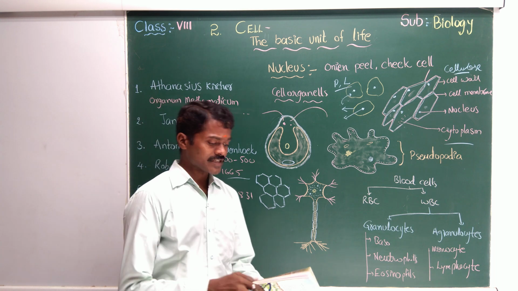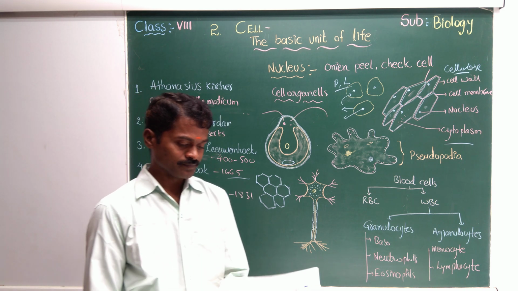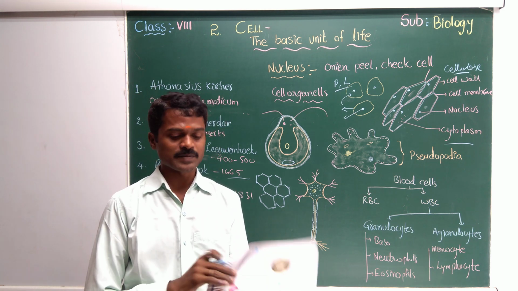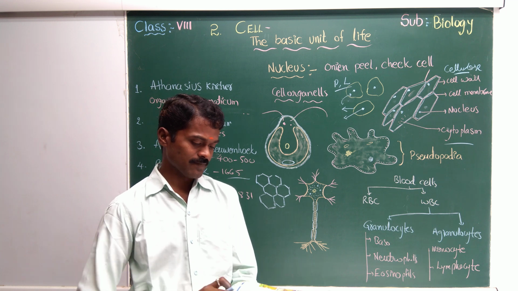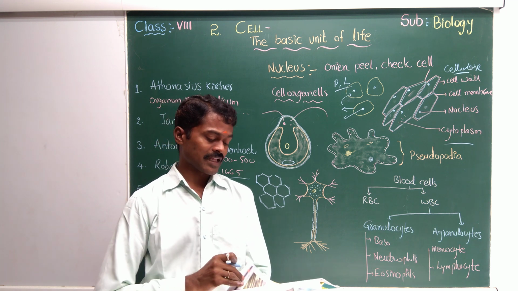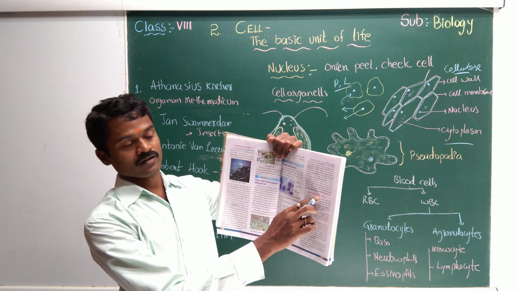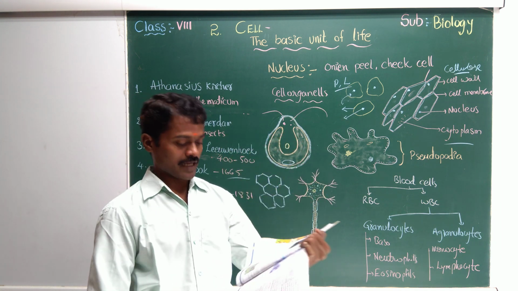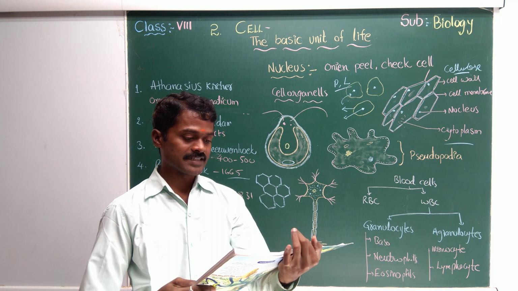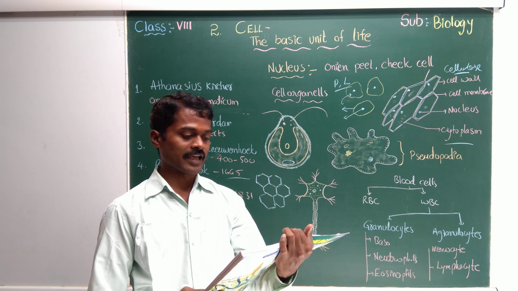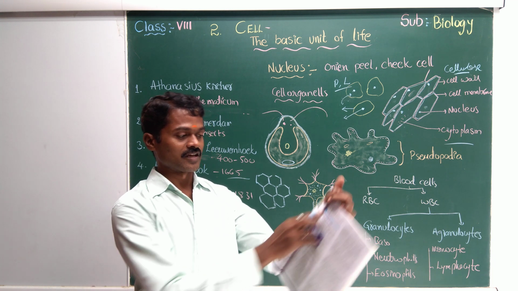Okay. Now we'll see one more thing here. I'll show the picture. We have different types of cells in the human body. So here they gave the word, it's like a diversity in cells.